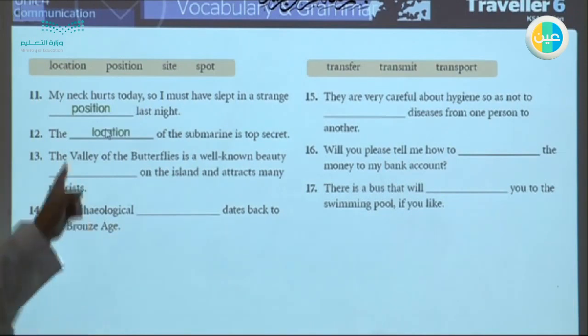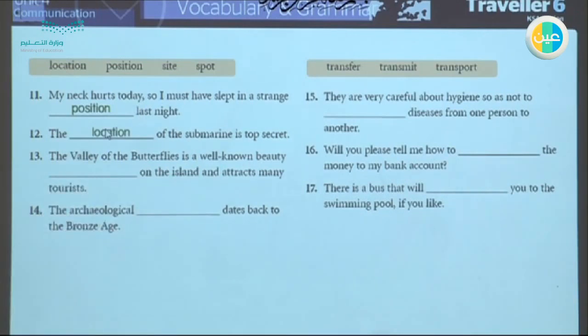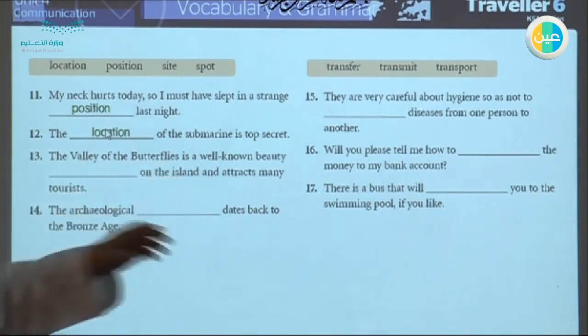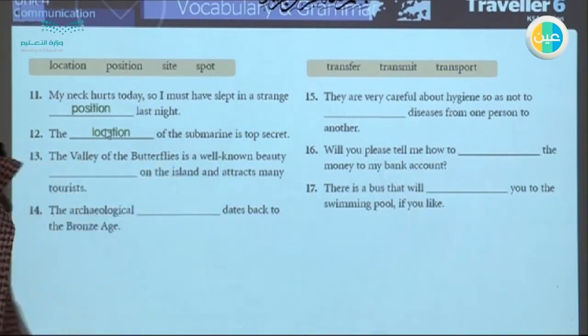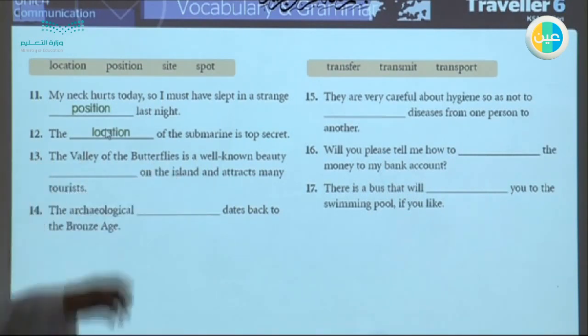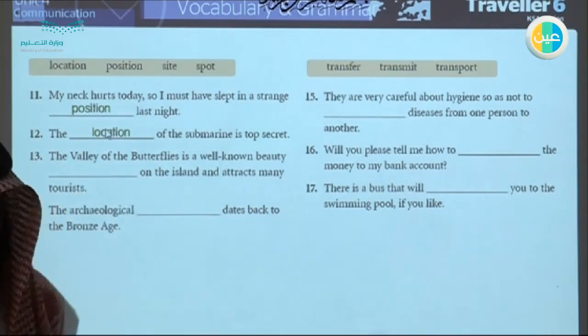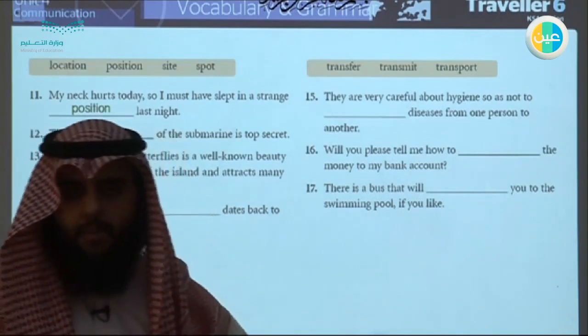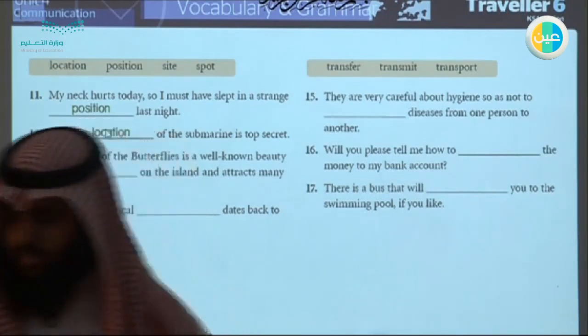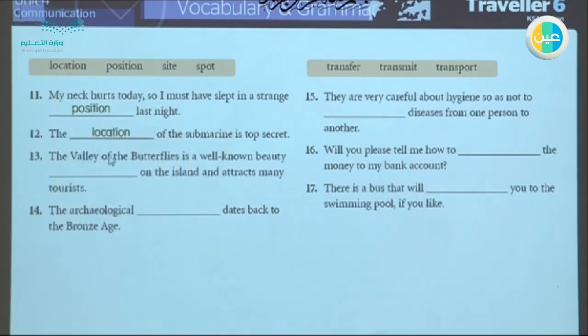The Valley of the Butterflies is a well-known beauty spot on the island and attracts many tourists. So the Valley of the Butterflies is a place in Greece, and it is well known as a vacation spot. It's an ad for attract many tourists. So usually a place where you go on vacation and that attracts many tourists is called a spot. So it's a vacation spot. It's a beauty spot.